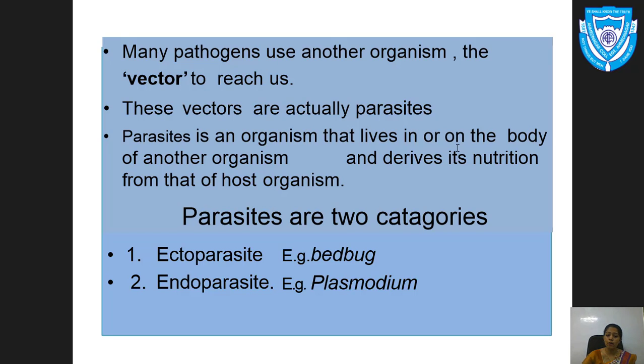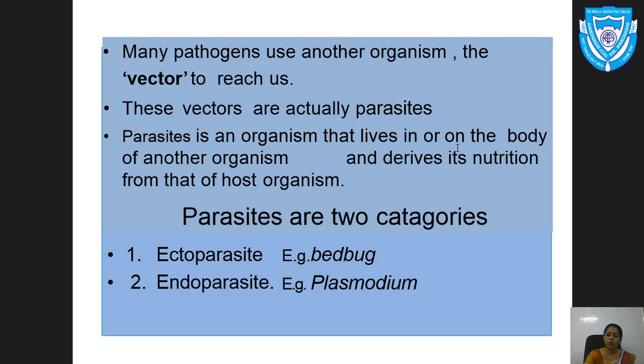What about the endoparasite? Endoparasites live inside the body of the host organism. Examples are Plasmodium, which causes diseases like malaria, and Salmonella typhi.